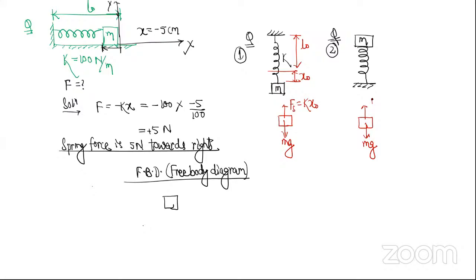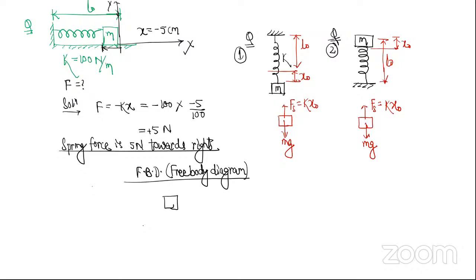So the spring is compressed. So now it will be acting upwards. So let's say this was original length L naught, and it is compressed by this much x naught. So how much it will act? K x naught upwards. समझ में आया how to draw free body diagram? This is a very important part in physics. Every question you have to start from here. Anyway, now we have not studied much. We studied only 4 forces, है ना?